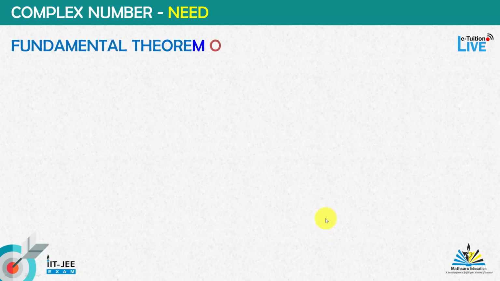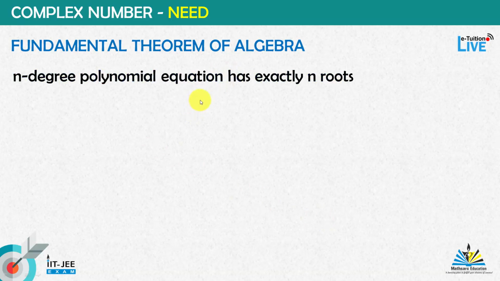Let's talk about the need for complex numbers. Here is the fundamental theorem of algebra. As per the fundamental theorem of algebra, we have the statement: an n-degree polynomial equation has exactly n roots. What does it mean? An n-degree polynomial equation has exactly n roots.